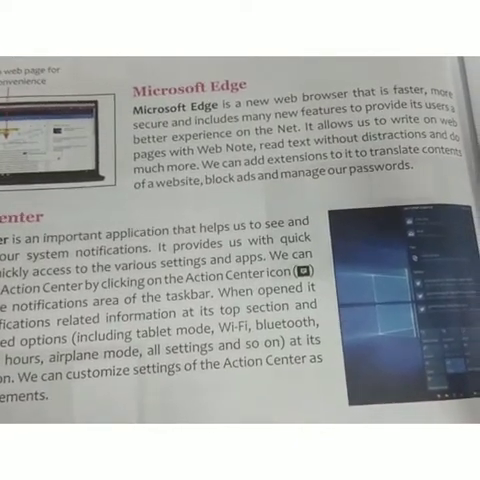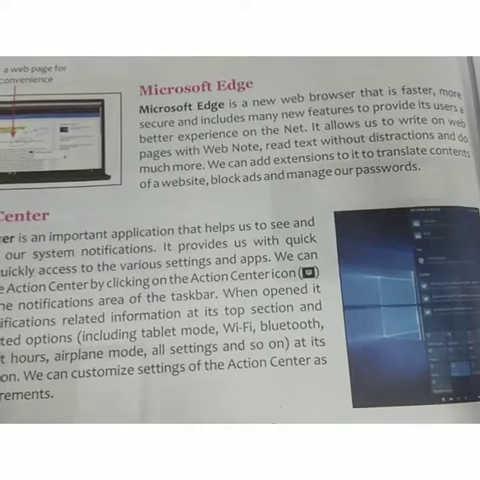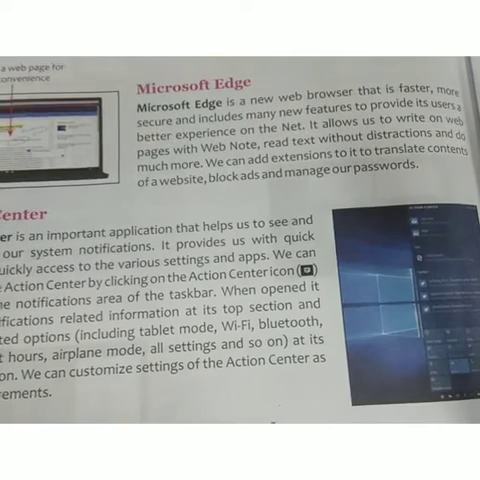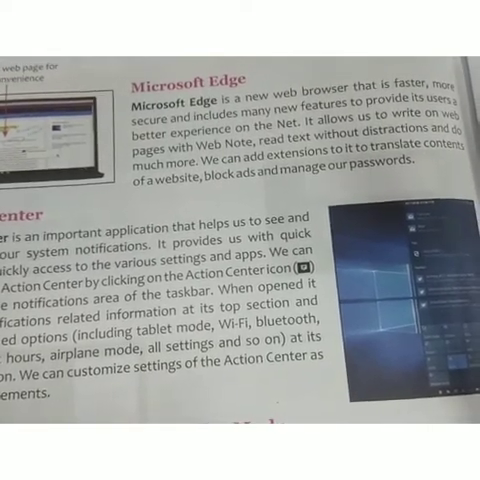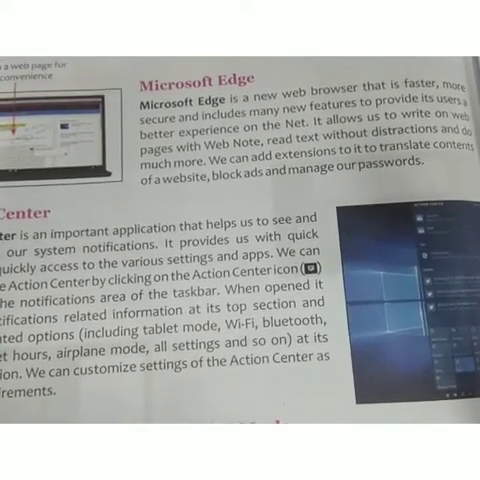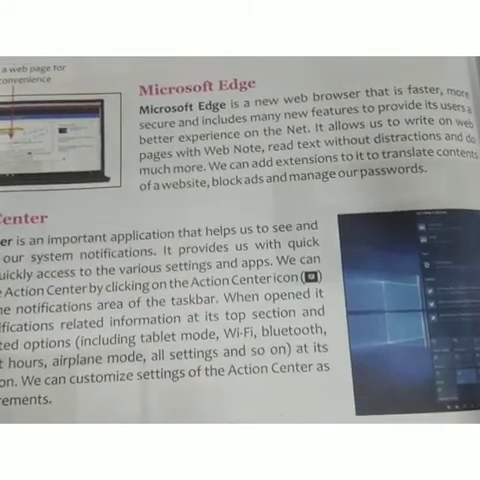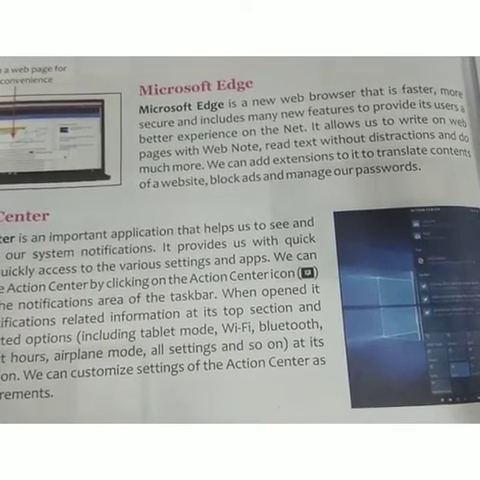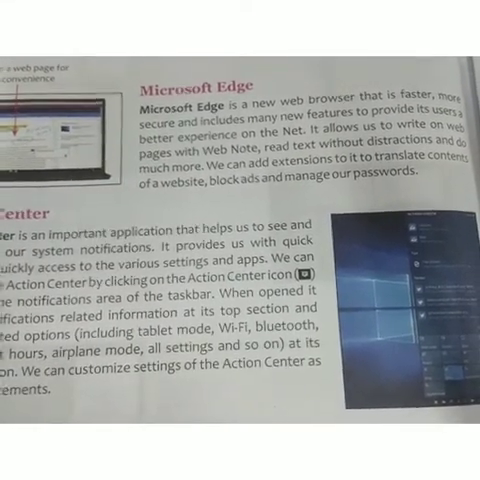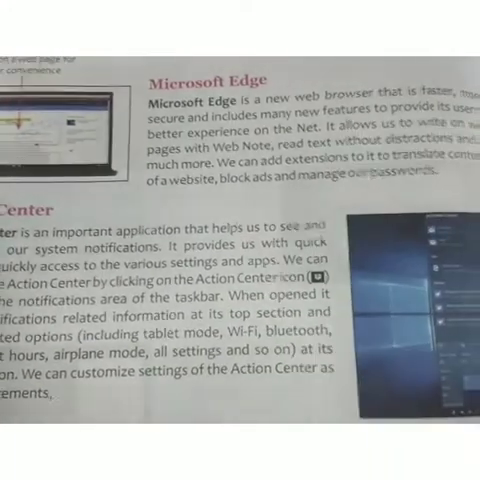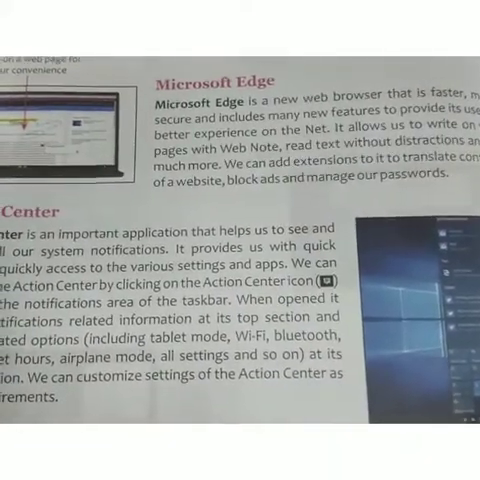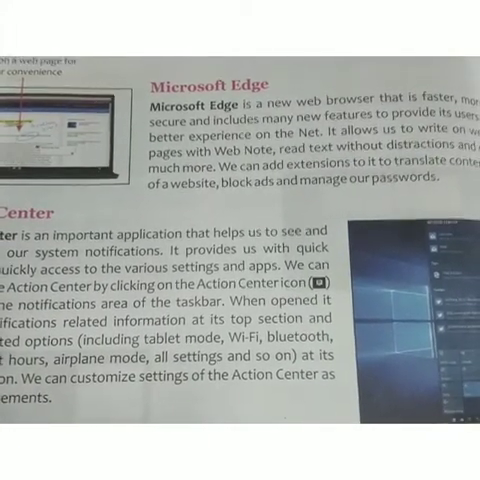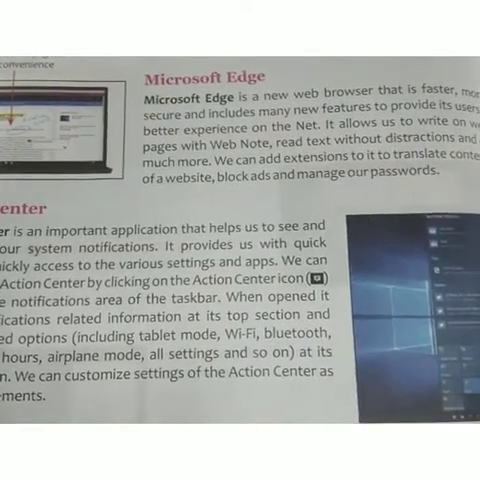When opened, it displays notifications and information in the top section, and setting-related options in the bottom section, including tablet mode, Wi-Fi, Bluetooth, quiet hours, and airplane mode. All settings are available in this Action Center, and we can customize its settings as per our requirements. It's an important application; we can manage and properly see system notifications through the bottom area of the taskbar.